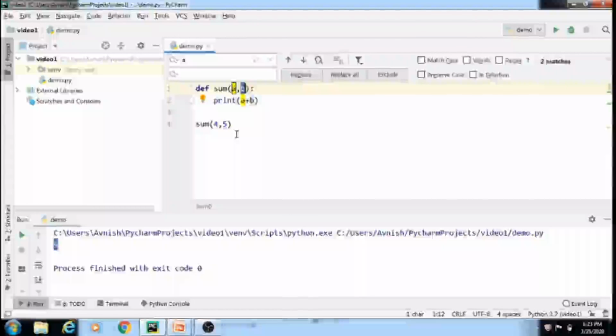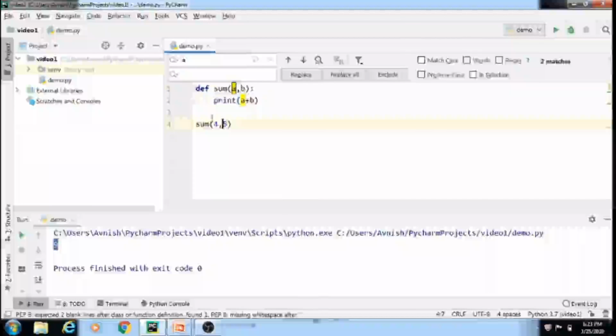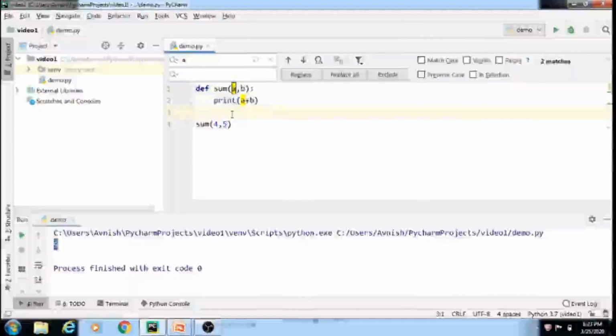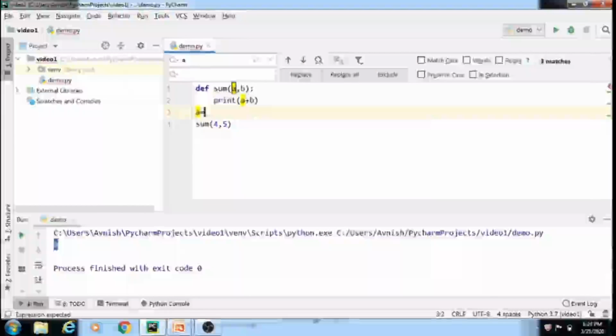Now in this code, we can also accept a value from the user. Suppose a is a variable in which we are accepting a value from the user.